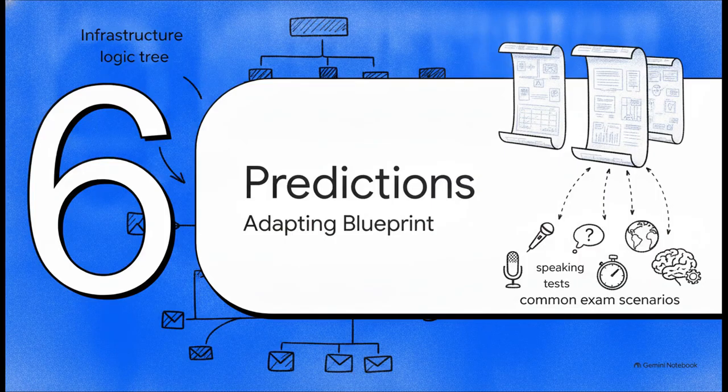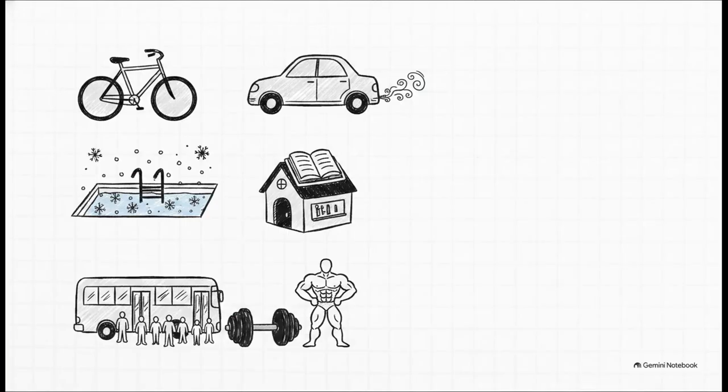Section 6. High-frequency predictions, adapting the master blueprint. The true power of this infrastructure logic is that it's basically plug and play. Take a look at these predictions. If the exam hits you with bike lanes versus car lanes, boom, apply the exact same logic. Talk about congestion, emissions, and gridlock. What about an outdoor pool versus an indoor public library? You immediately play your harsh winter trump card. The pool sits idle and useless for most of the year.